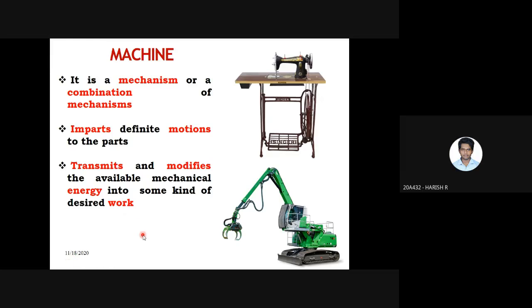A mechanism transmits motion from one link to another link. A machine transmits motion as well as energy from one link to another link. Okay. So now, a machine is a mechanism, yes or no?